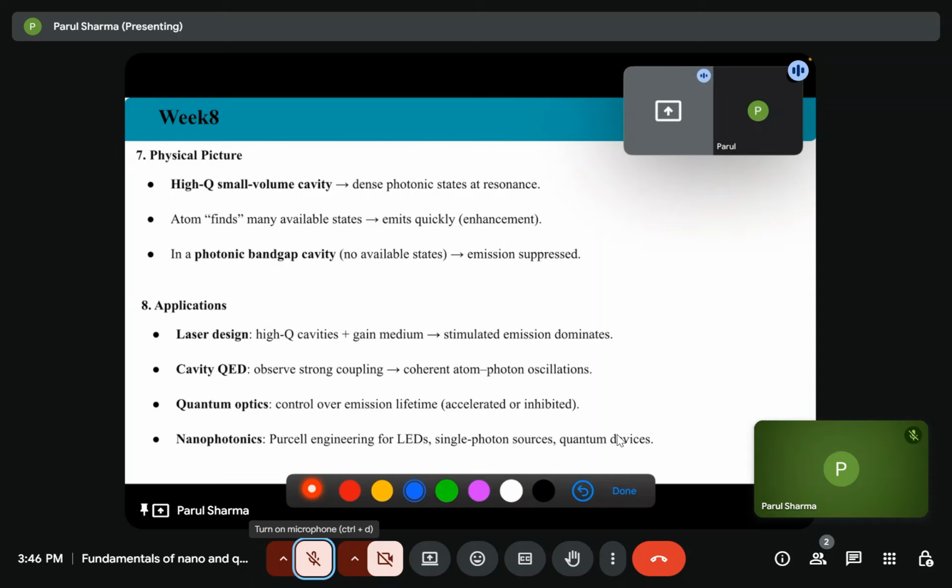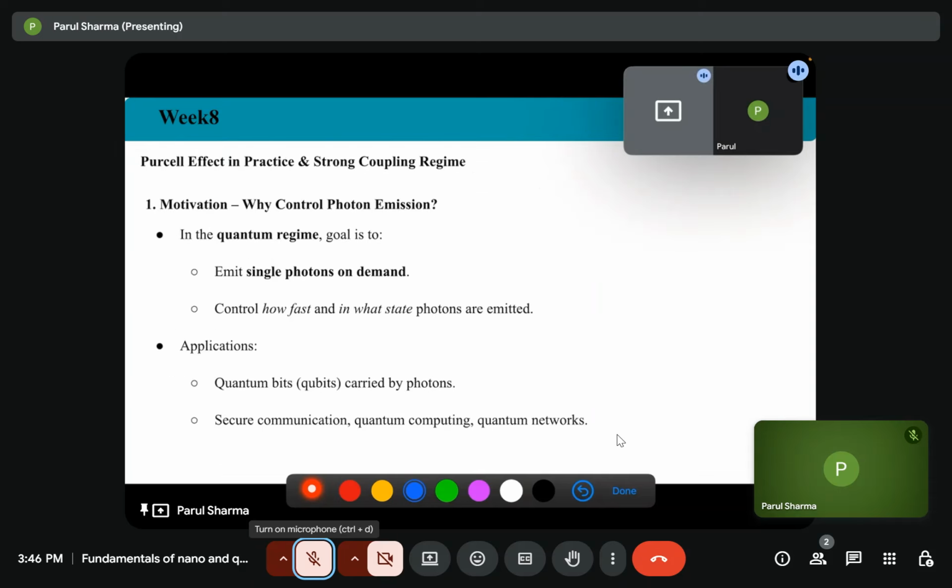In the case of nanophotonics, Purcell engineering is used for LED, single photon sources and quantum devices. So why do we want to control the photon emission?